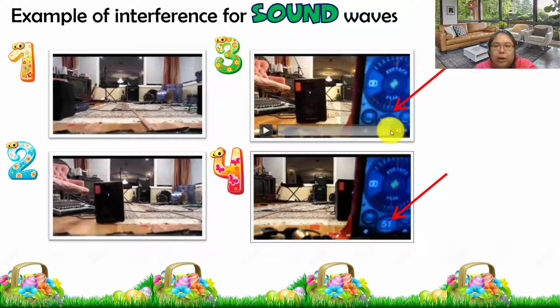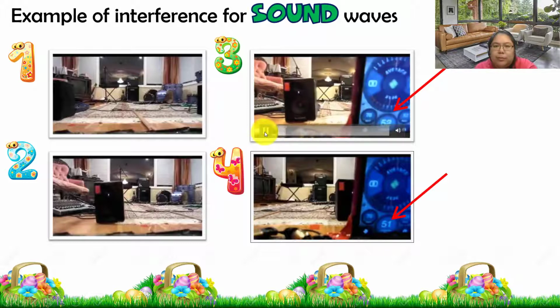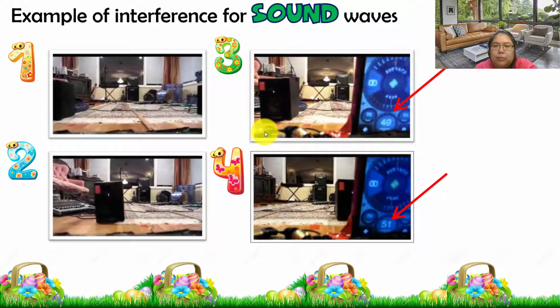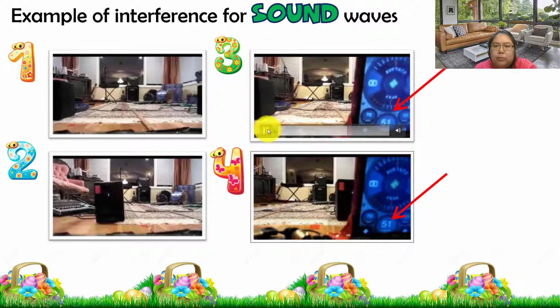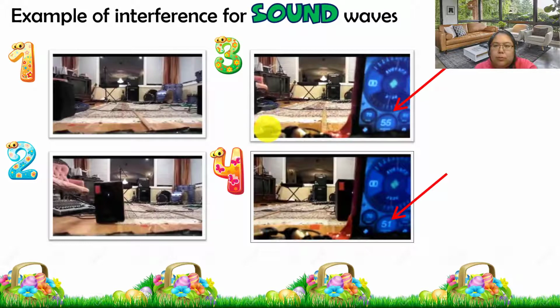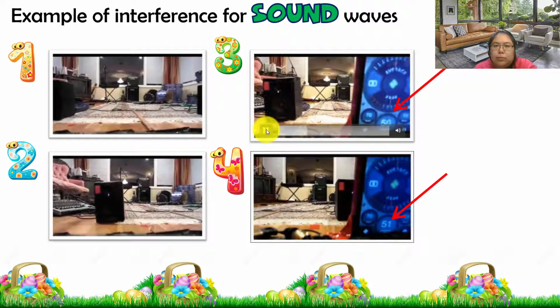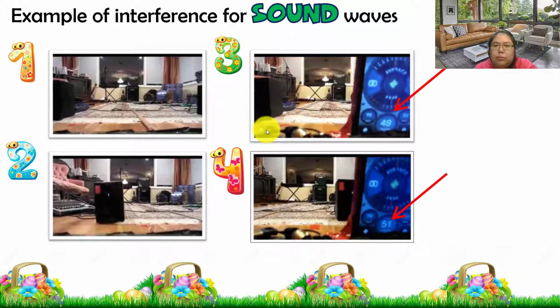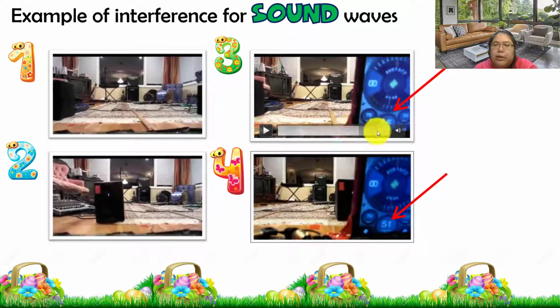Then we go to number 3. In number 3, you can see the meter here. This one is a detector to detect the amplitude. Okay, can you see? It keeps increasing. From the speaker, they move until the center, which is a constructive line. You find the meter shows the amplitude keeps increasing until maximum.